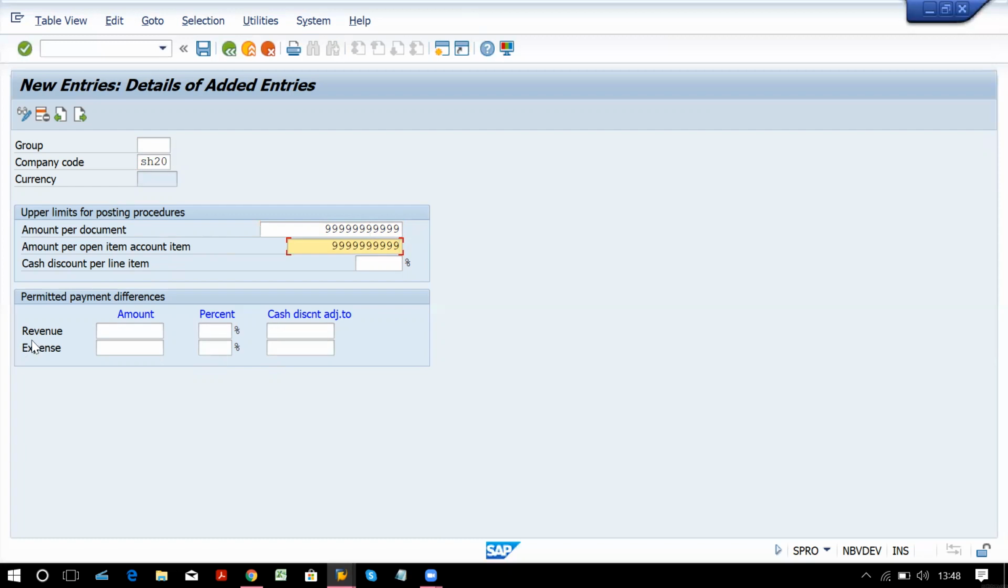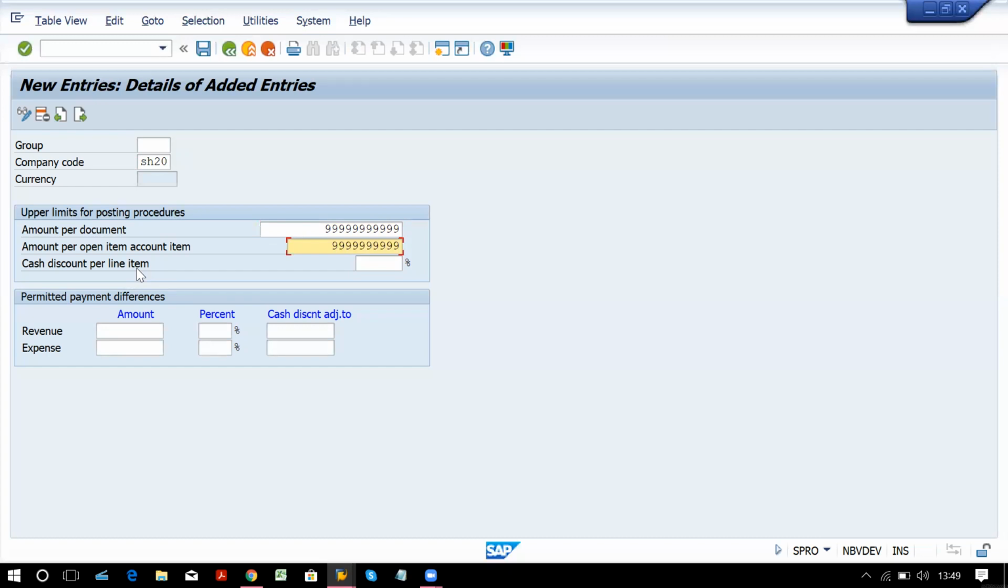Then cash discount per line item. Now what do you mean by line item? Say for example, if I am posting a journal entry, rent account debit to bank account, then rent account debit is my first line item and to bank account is my second line item.